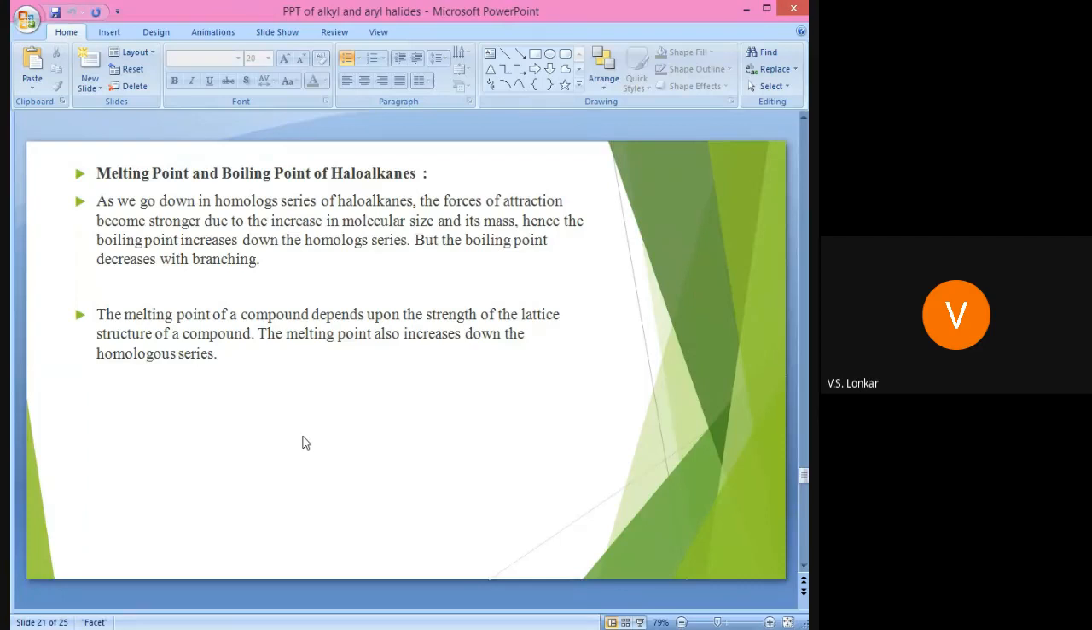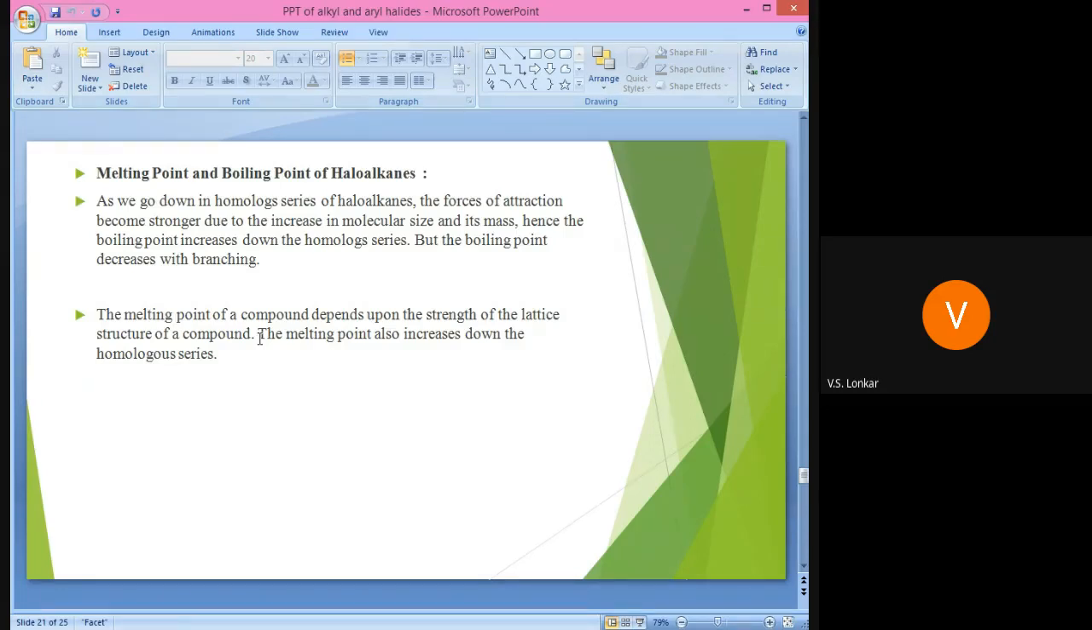See, whenever we consider the melting point and boiling point of haloalkanes, if we go through the homologous series, the boiling point and melting point increase. The reason is that the forces of attraction become stronger as we go through the homologous series, due to the increase in molecular size and mass. Iodine has a large size as compared to bromine, chlorine and fluorine. Therefore, as the molecular size increases, its mass also increases, and hence the forces of attraction between those molecules become stronger and stronger. Hence the boiling point increases down the homologous series.